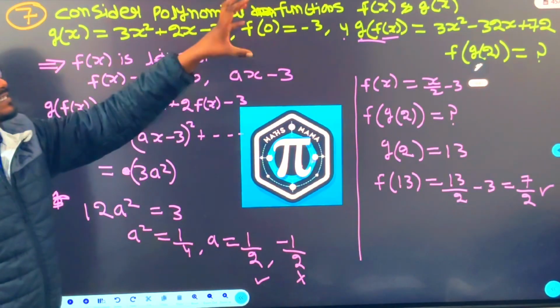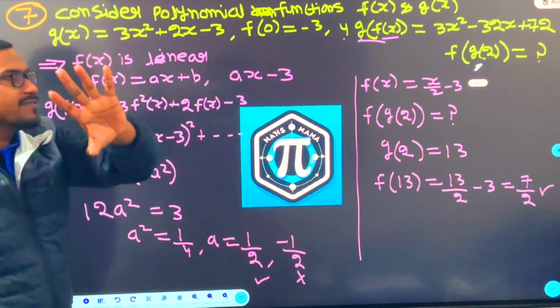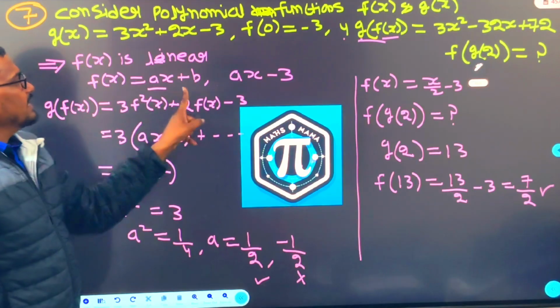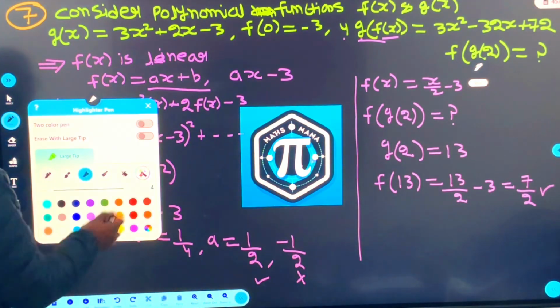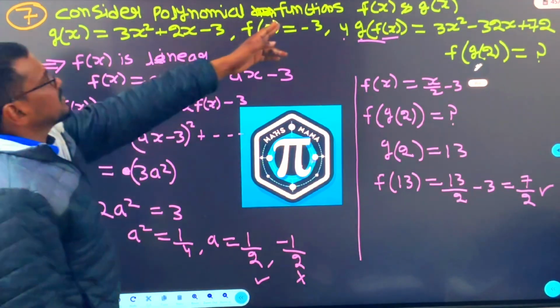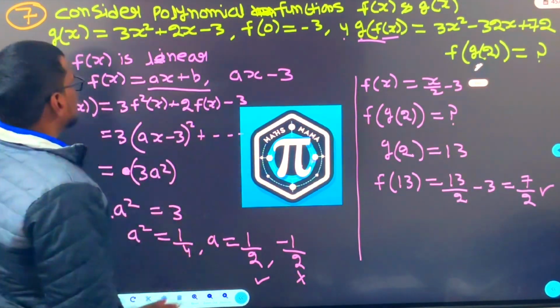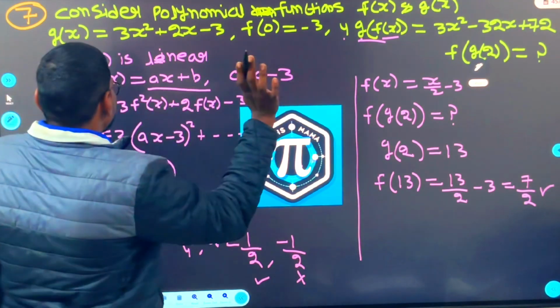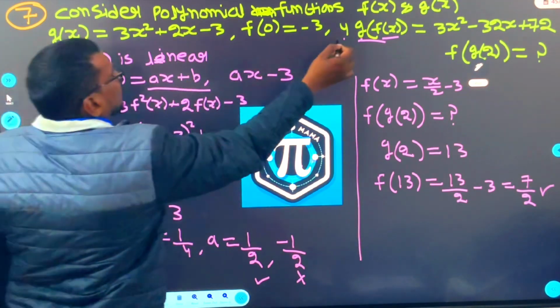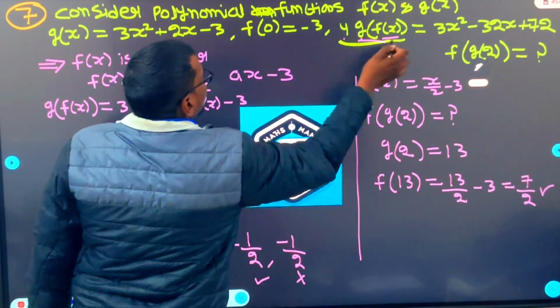So we told fx must be a linear function. That we are saying by observation. So f of x is ax plus b. So if f of x is ax plus b, what we are going to do? F of 0 is minus 3, put 0, we will get minus 3. Finally, we are getting fx as ax minus 3. Okay. Now see, 4 times g of f of x, right?